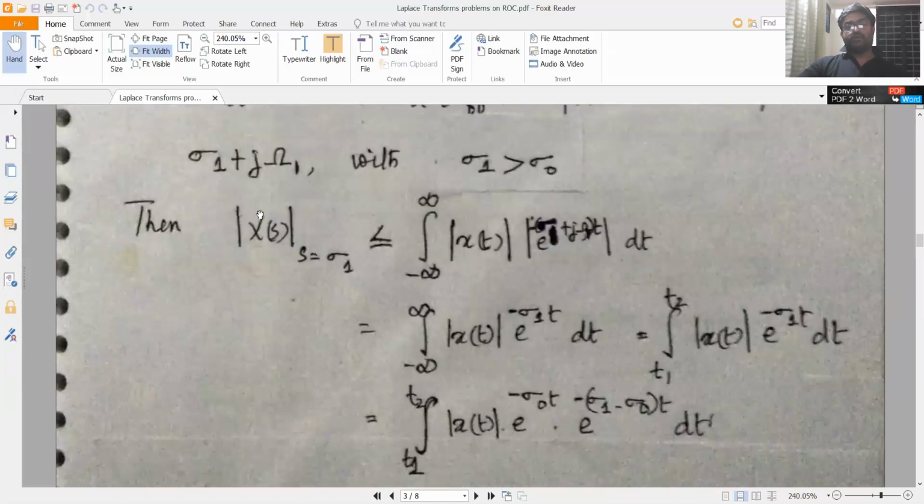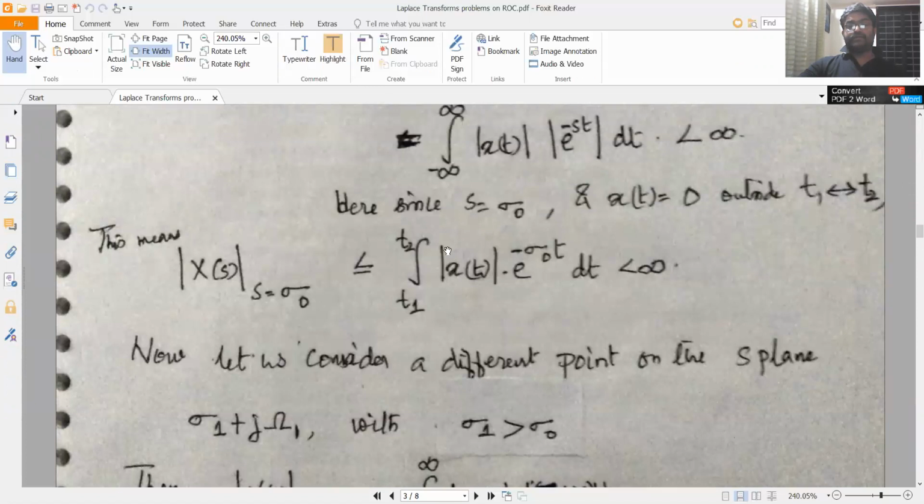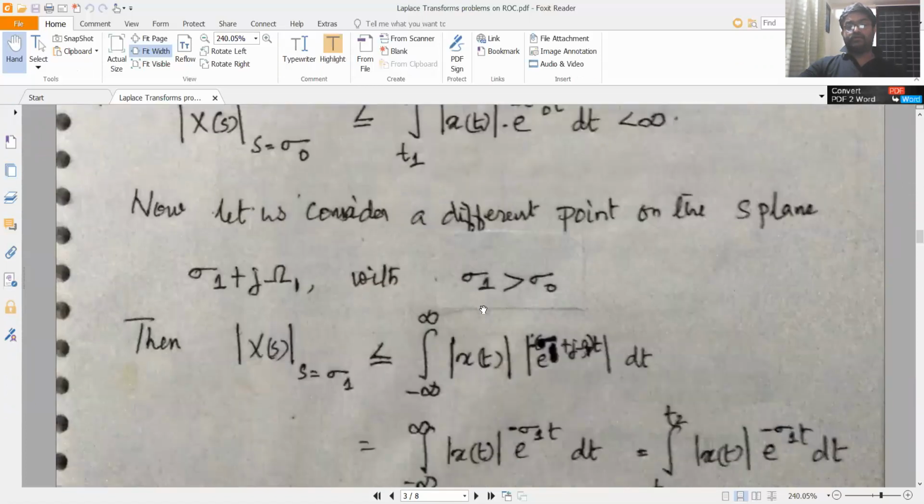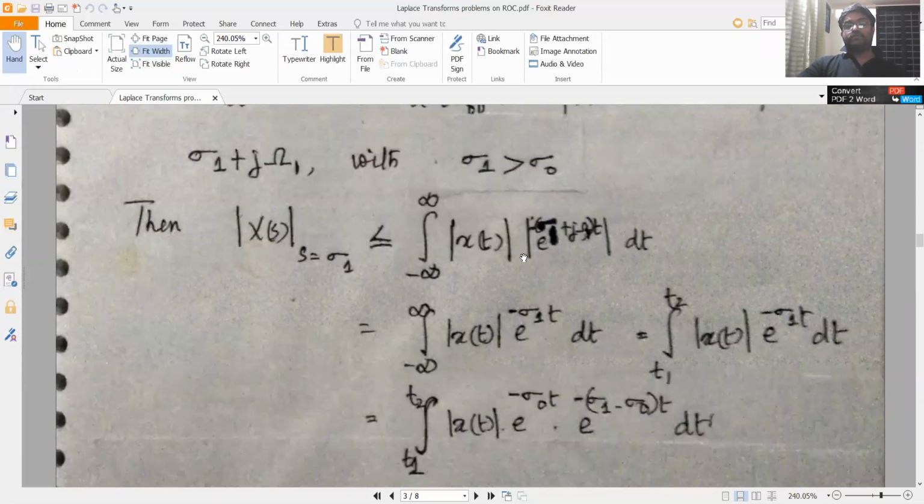Now, the modulus of X of s at s is equal to sigma 1 plus j omega 1, as before, is less than or equal to the integral of modulus of x of t into modulus of e raised to minus (sigma 1 plus j omega 1) t dt. Okay. So we will expand this as what?